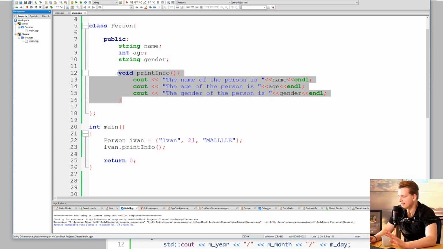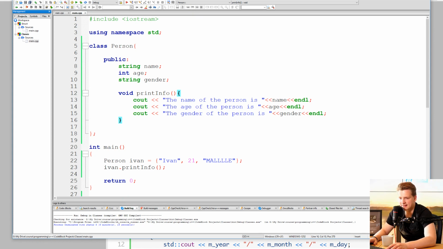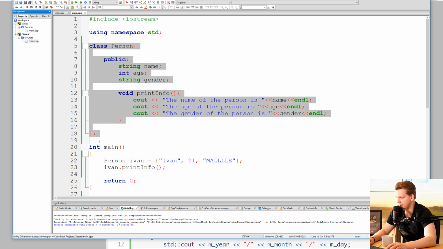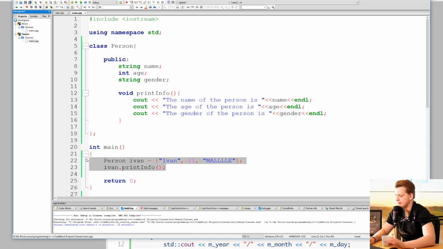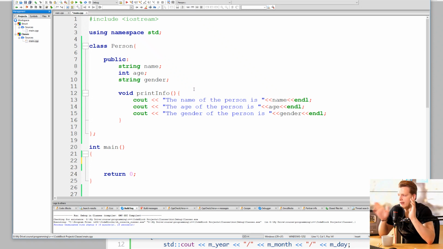Now, guys, I hope you understand. I hope you know how this works. I hope you are a bit smarter, and I hope you now can construct your own simple classes. And when we define a class like this, this is the blueprint. If we do not do anything in the main function, and we only write like this, we define a blueprint for a data type. Because we never instantiate this data type, we never create a variable called person.